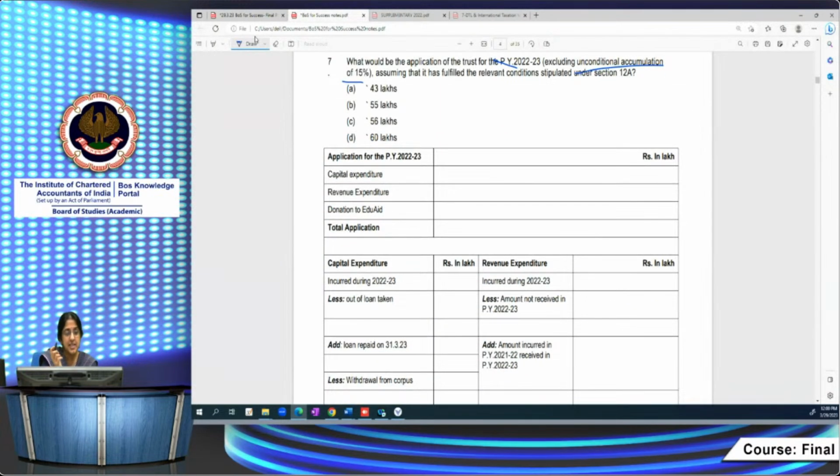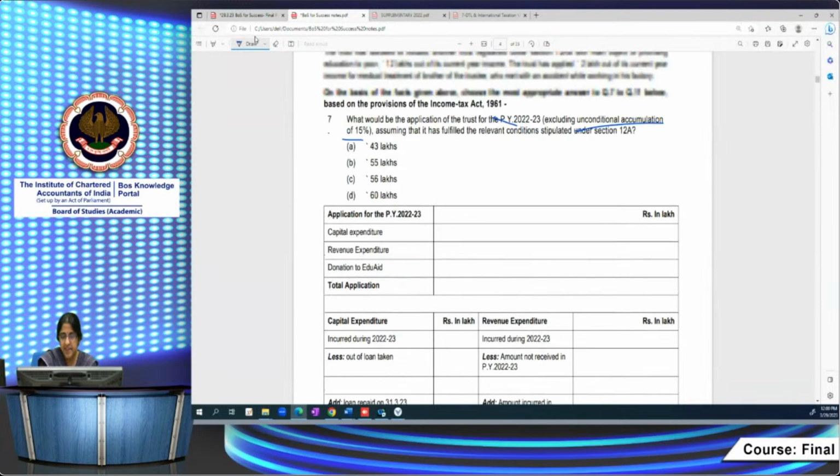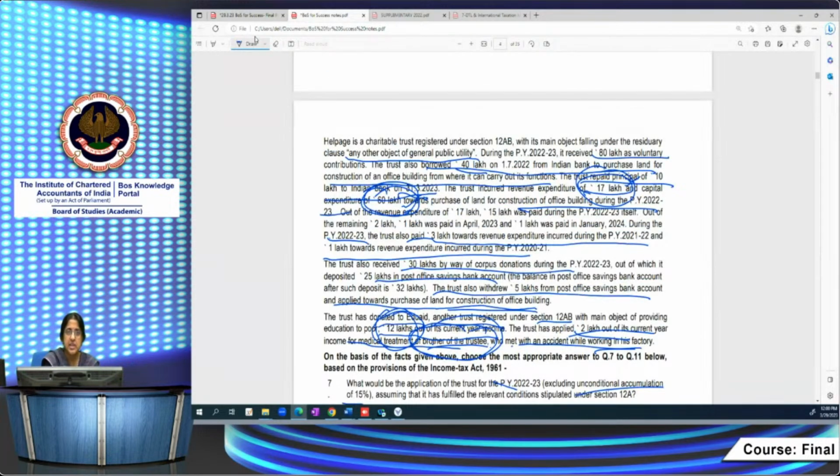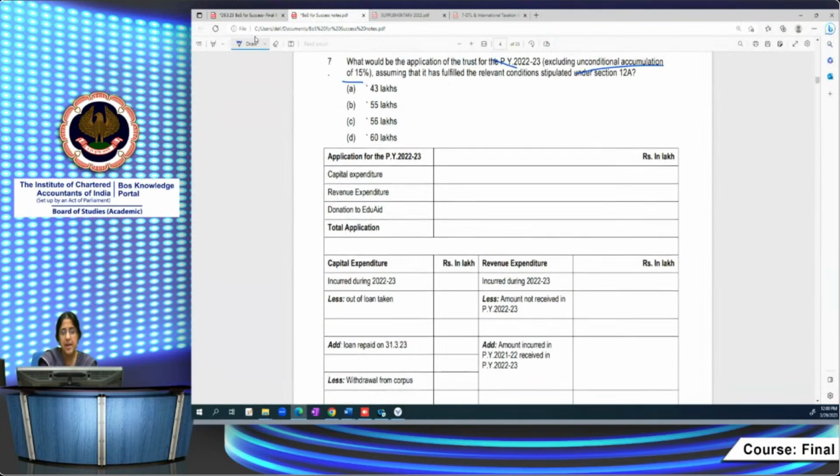So now let's take donation to EduAid, that is fully allowable. There's no doubt about it. Current year income 12 lakhs, it's not out of corpus donations. So 12 lakhs will be fully allowable here. So we can fill that up, 12 lakh. As regards capital and revenue expenditure, we have to see whether all the criteria, whether all the rules of application are met. So capital expenditure incurred is 60 lakhs. Revenue expenditure incurred is 17 lakh. These are the information from the question. So how much is out of loan taken? Out of loan taken will not be allowed.